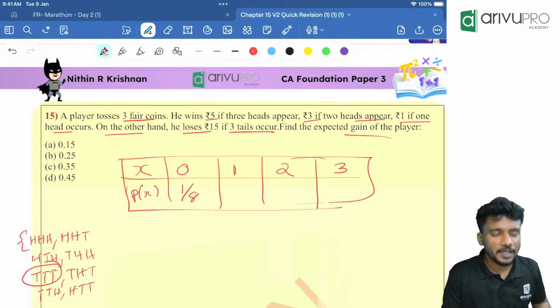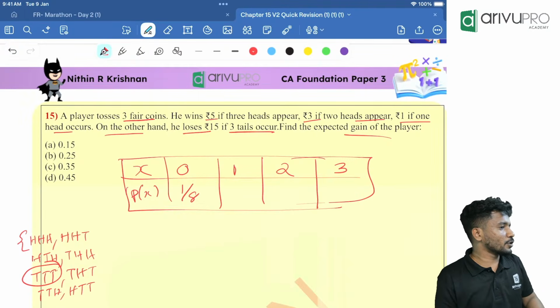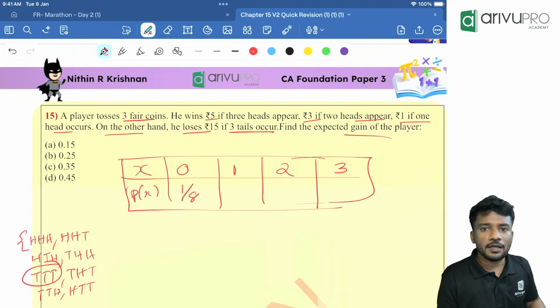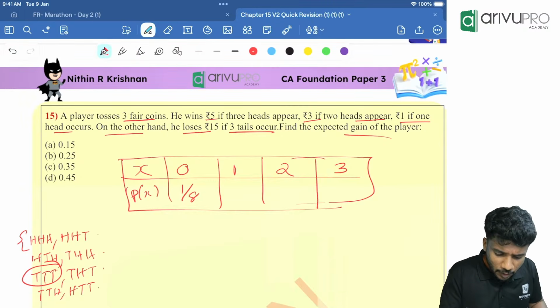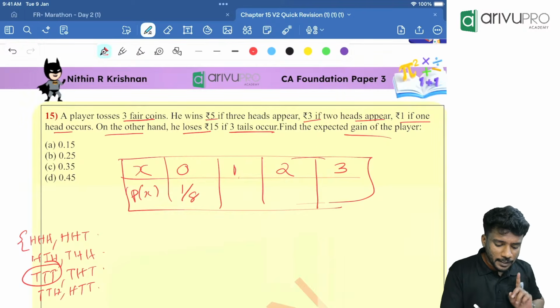1 by 8. N of s is always what? 2 raised to 3, which is 8. So it will be 1 by 8. It is 8 only, right? 1, 2, 3, 4, 5, 6, 7, 8. Yes. Now, one head happens how many times?